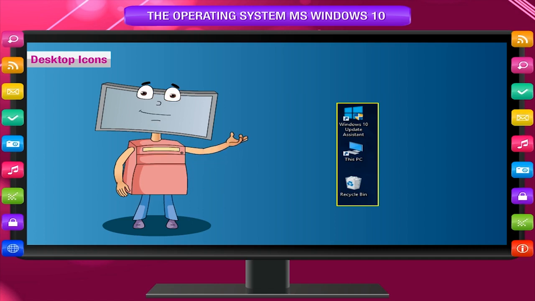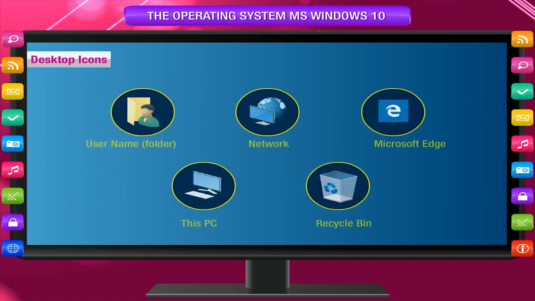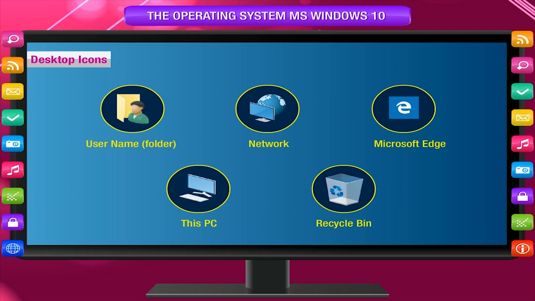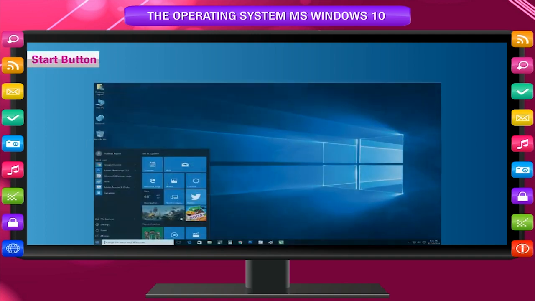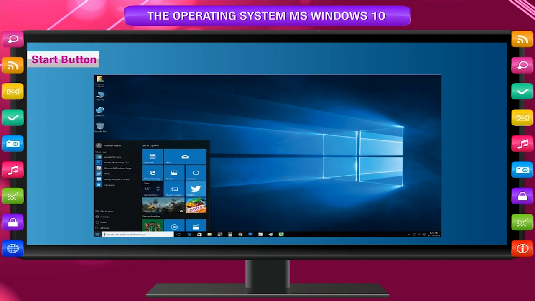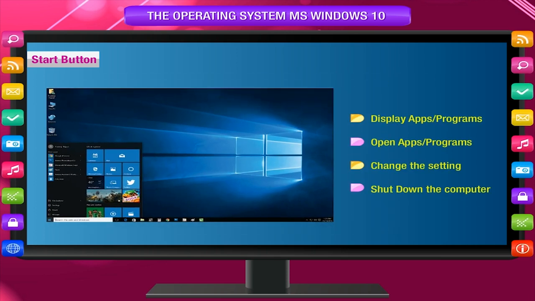The most common types of icons on the desktop are as follows: username, folder, network, Microsoft Edge, This PC, and Recycle Bin. The rest of the desktop is made up of the other 4 items, which are joined together to make one standard bar at the bottom of the screen. Start button. It is displayed at the lower left corner. This is used to display apps or programs, open apps or programs, change the settings, and shut down the computer.